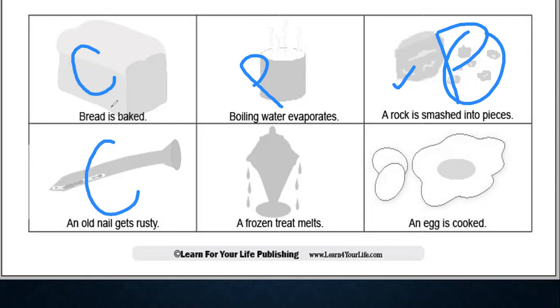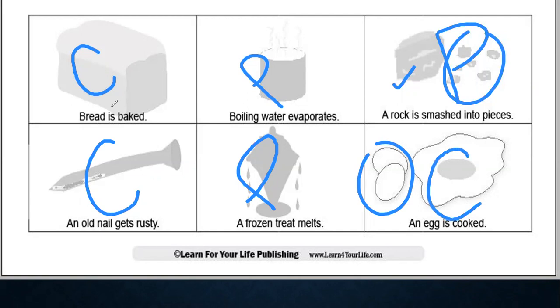A frozen treat melts. So melting is happening here. Is something new formed? No. So what kind of change is this? Physical change. An egg is cooked. Oh, it's different from this one. I can smell it. Color is also changing. What kind of change is this? Chemical change. Students, I hope you understand the difference between physical and chemical change.